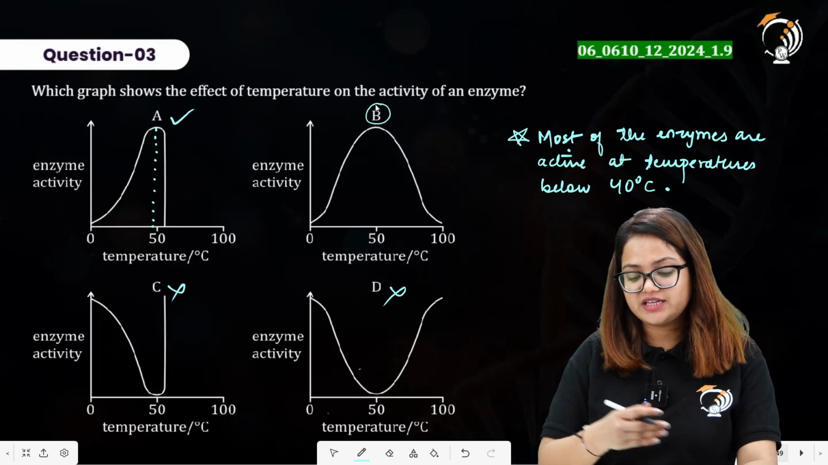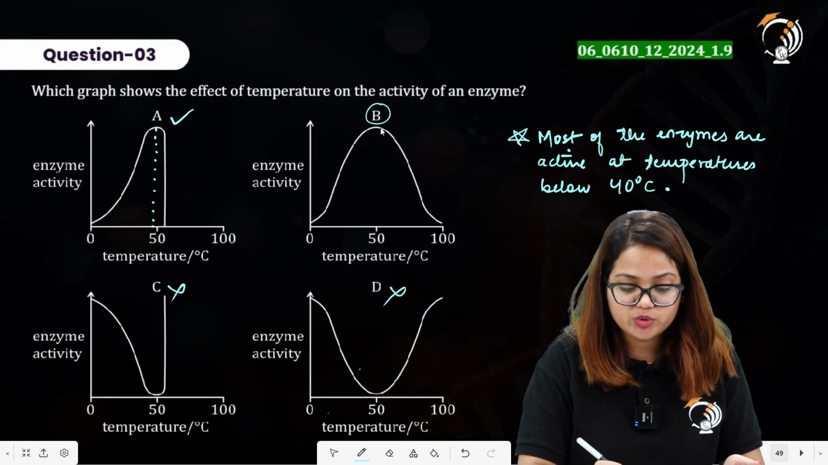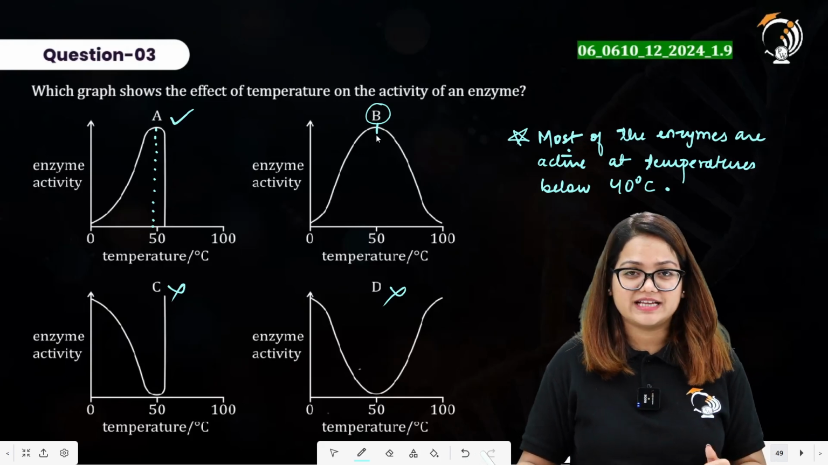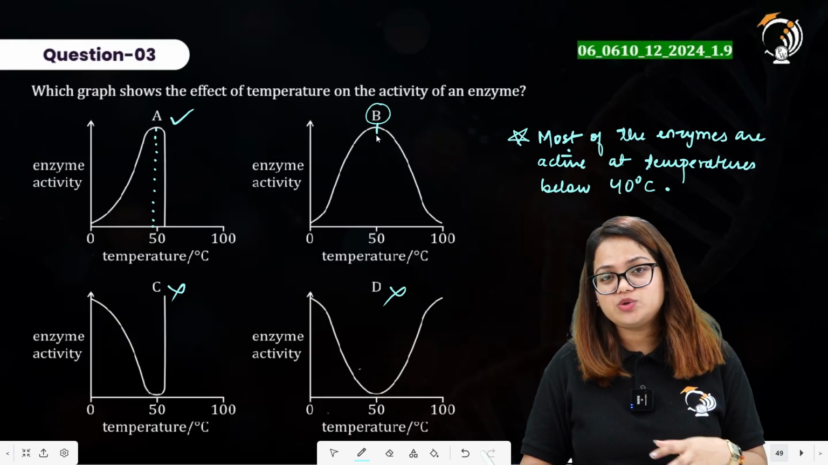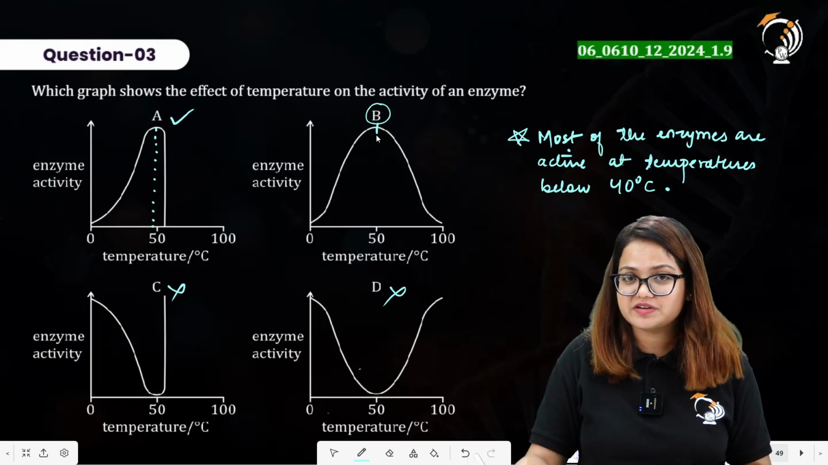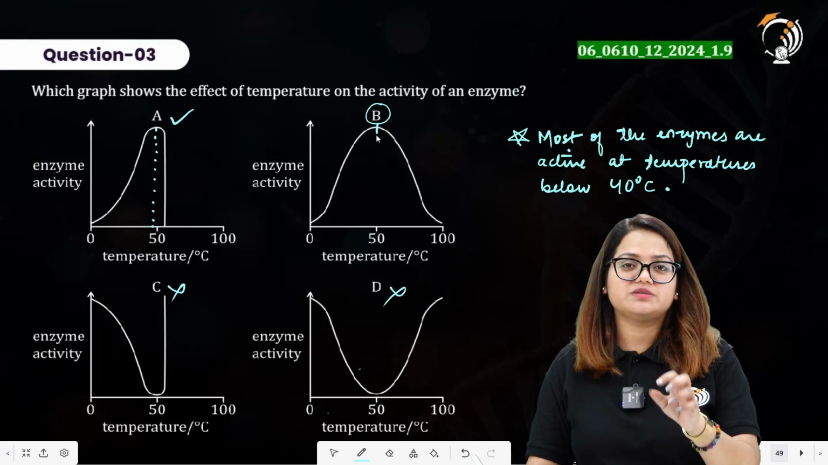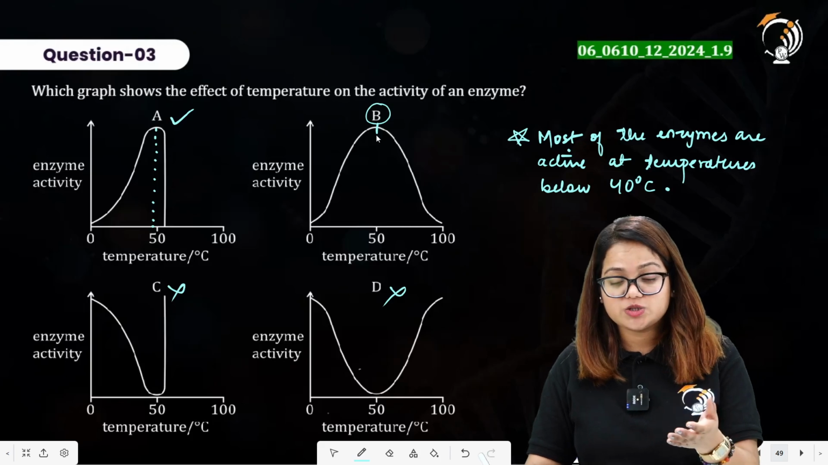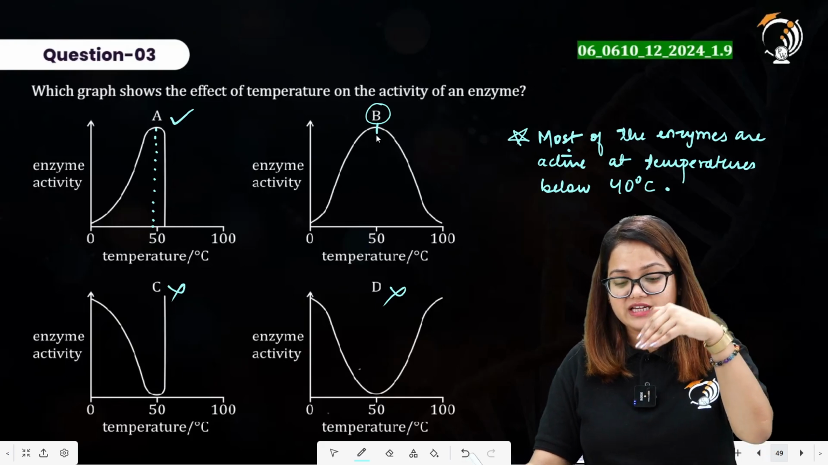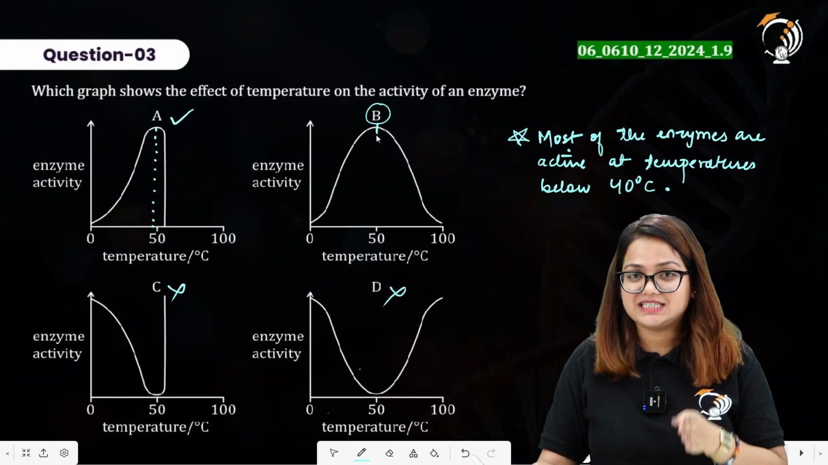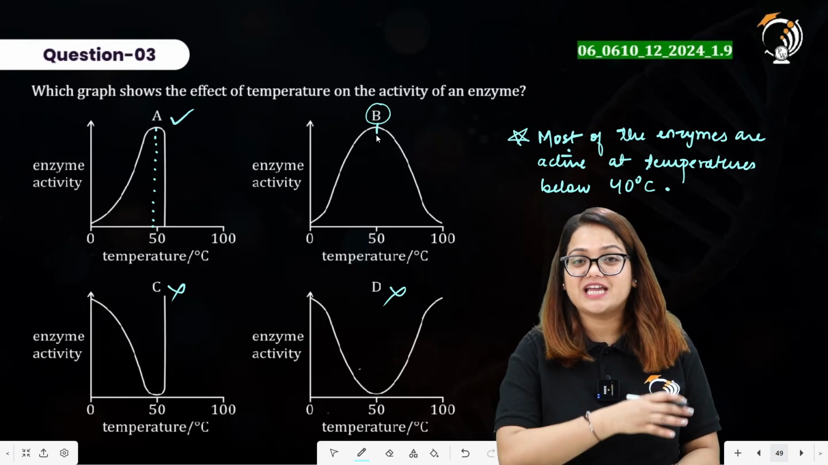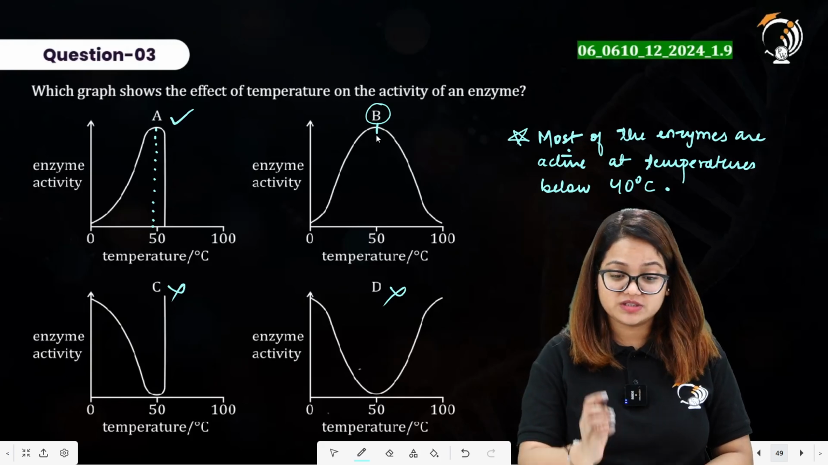Option B shows that if we increase the temperature, the enzyme activity increases up to 50 degrees Celsius, and enzymes are generally not active at 50 degrees Celsius. We do have exceptions, but this cannot be applied to all kinds of enzymes, that they have maximum activity at 50 degrees Celsius. So option B becomes incorrect, as it also says that after 50 degrees Celsius the enzyme activity decreases slowly. If we increase the temperature to very high levels, the enzyme activity stops and the enzyme is completely damaged. So this is also incorrect.